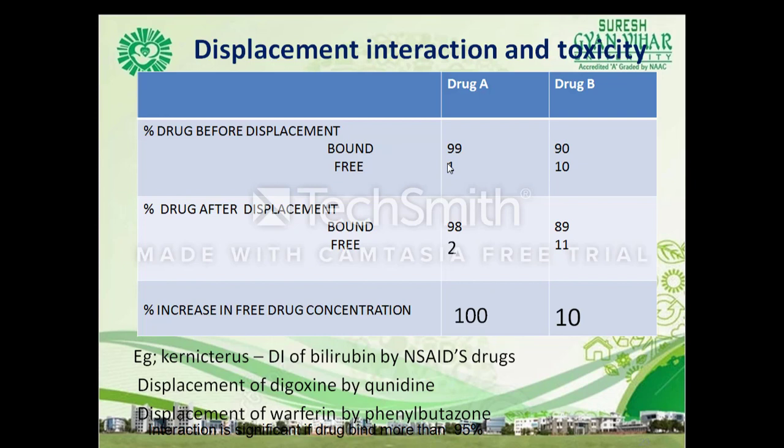For a drug that is bound to a lesser extent, for example 90%, displacement of 1% results in only a 10% rise in free drug concentration, which may be clinically insignificant. So these are the examples. Then we'll discuss the rest in the next class.